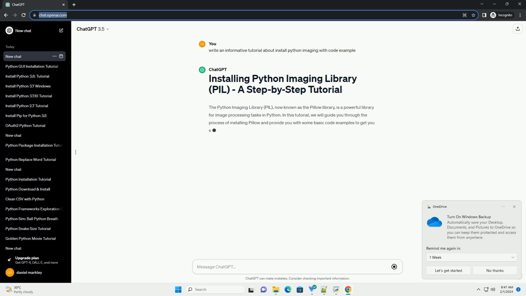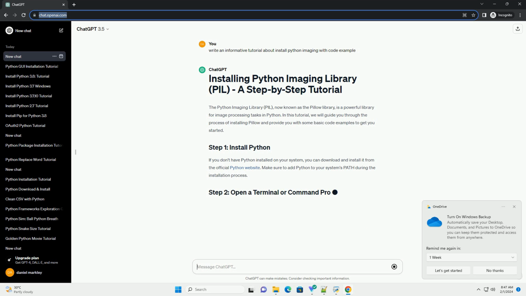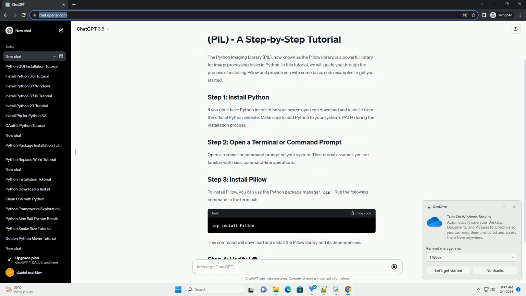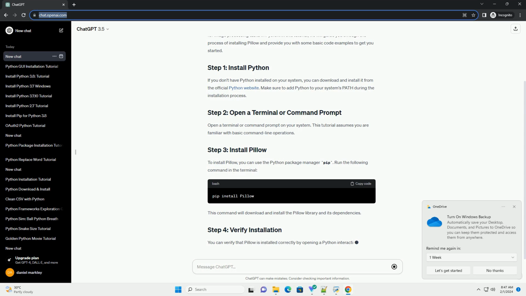If you don't have Python installed on your system, you can download and install it from the official Python website. Make sure to add Python to your system's path during the installation process. Open a terminal or command prompt on your system. This tutorial assumes you are familiar with basic command line operations.